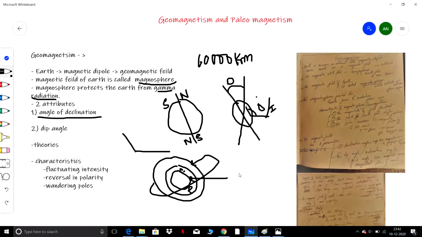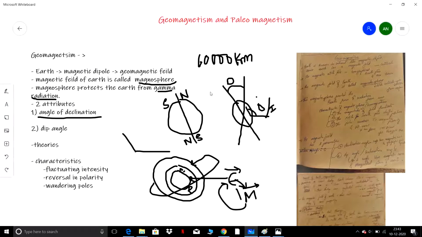These electrons give rise to an electrical field, which in turn gives rise to a magnetic field. This intensifies the electrical field, which further intensifies the magnetic field. This is called a self-sustaining dynamo mechanism. This is with respect to geomagnetism.